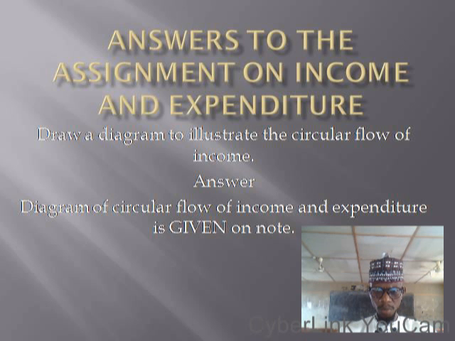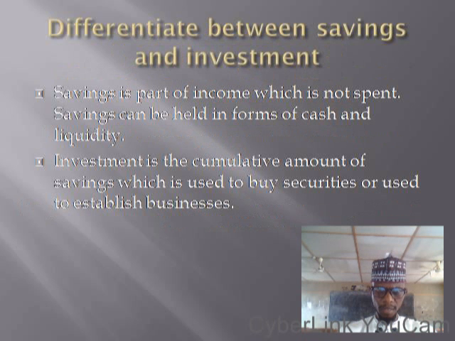Now let's go to the next one. Now, differentiate, that is the second question. Differentiate between savings and investment. I've told you, when you talk of income, we have different sectors. We have savings, we have investments in our income. Economists believe that your income should be divided into two. Part of it should be saved, while part of it should go on expenditures. The part of money you save is what we can use. Maybe you can obtain a loan in addition to that.